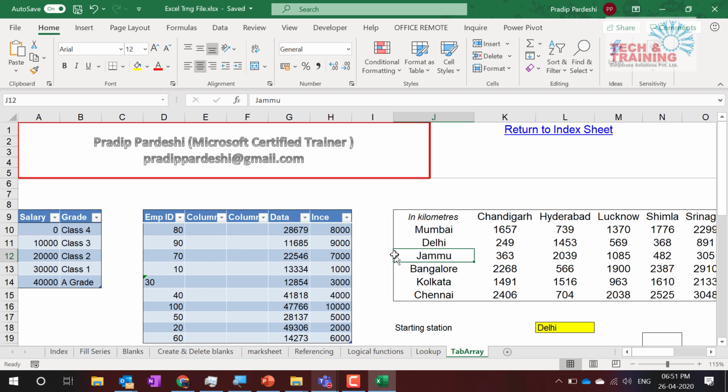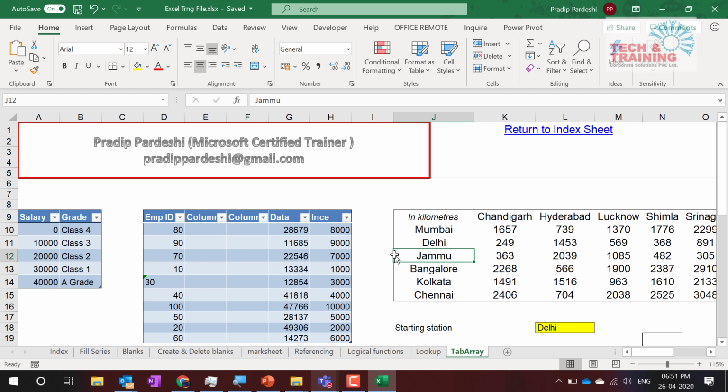Instead of hyphen, can we use another option? Yes, you can use space, but I would still recommend using hyphen and then removing it, because that is how Excel understands. How do I change numbers to words? Changing numbers to words, that feature is still not available in Excel. You have to use macro.